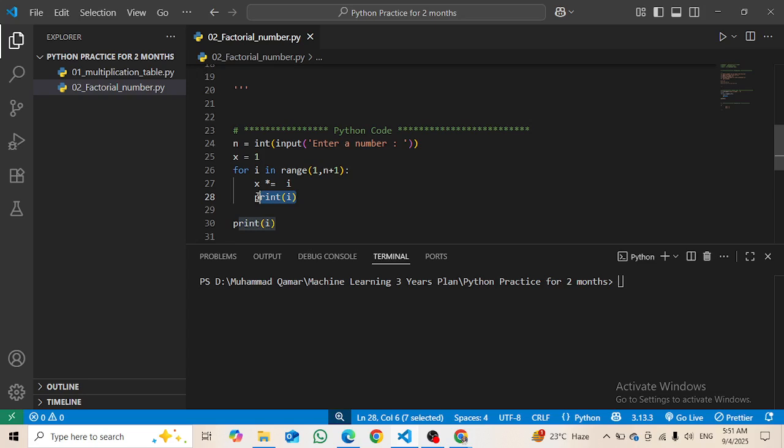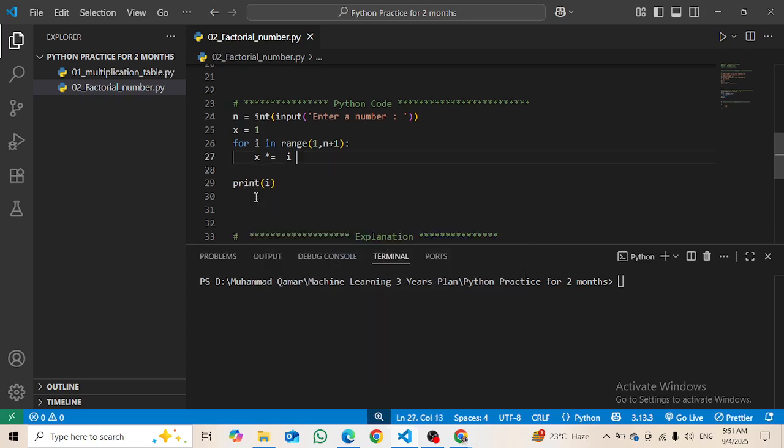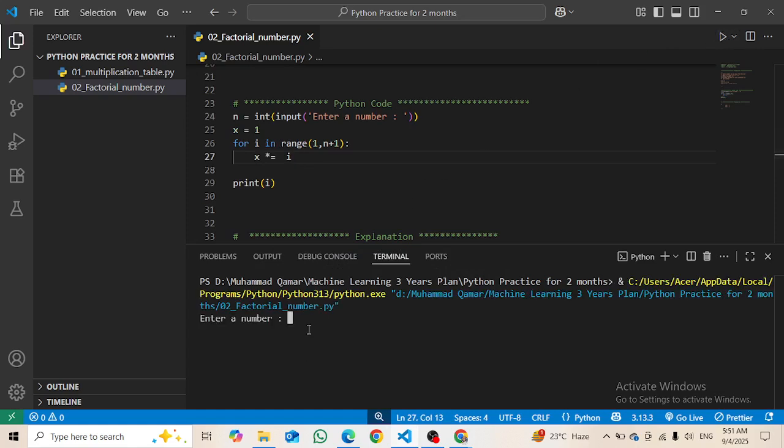Okay, I have to remove this first of all, then run this again. It is giving me 3, which is not what I want. Here the x is 1, then x multiplied by 1 is 1, right? Then it is 1 again.